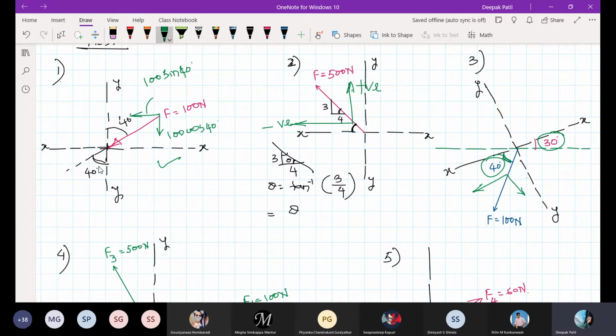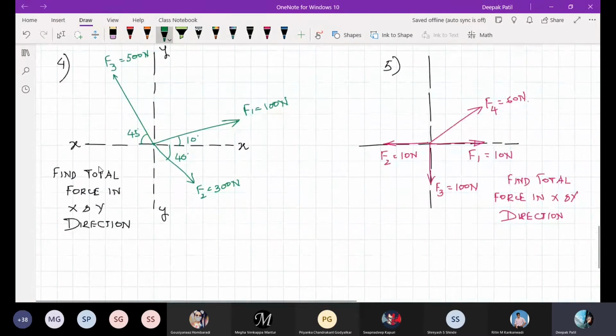So this component will be 100 cos 40 and this component will be 100 sin 40, just to confuse you people, right? So you should be very careful while solving such type of numerical examples. Now in this numerical example, each force is given to you and the angle made by each force is given. So you have to find the x component of each and every force.